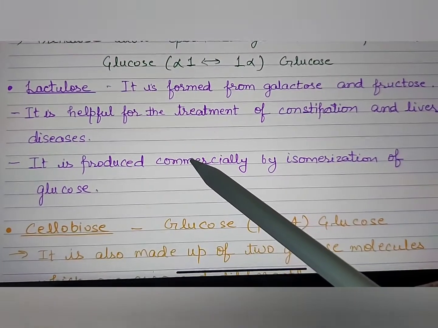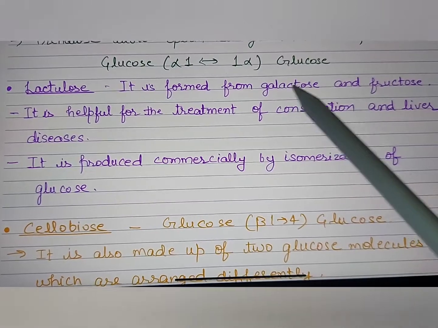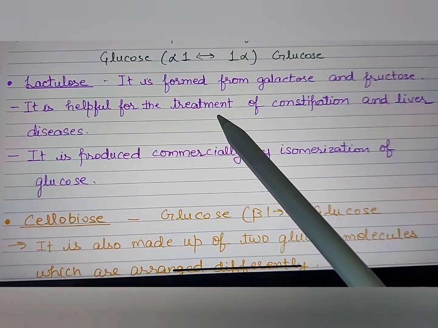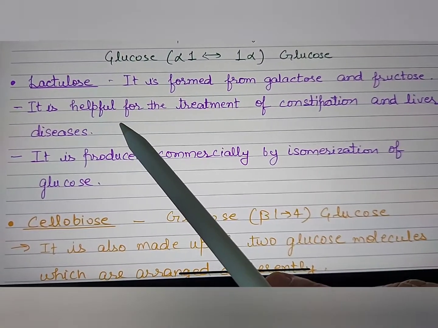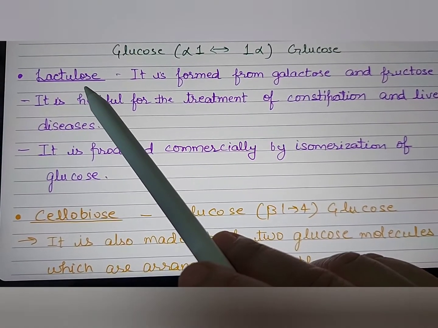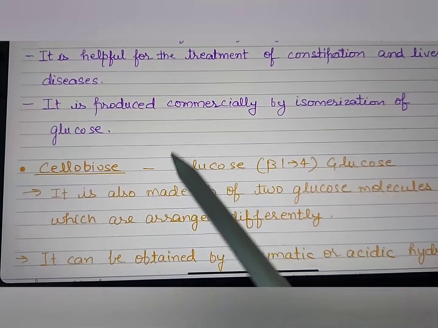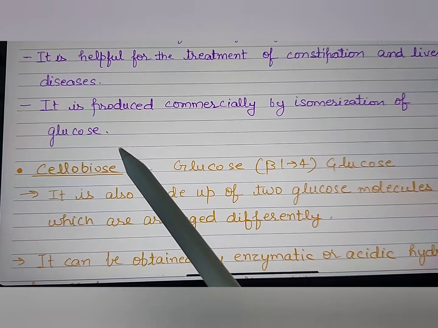Another is lactulose. It is formed from galactose and fructose and it is helpful for the treatment of constipation and liver diseases. Lactulose is easily available in the market also. It is produced commercially by isomerization of lactose.